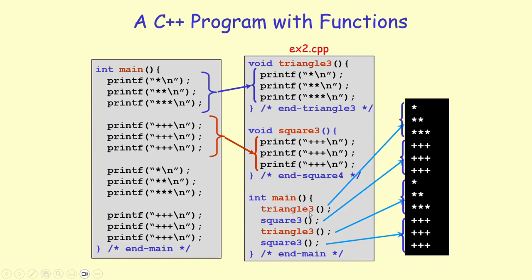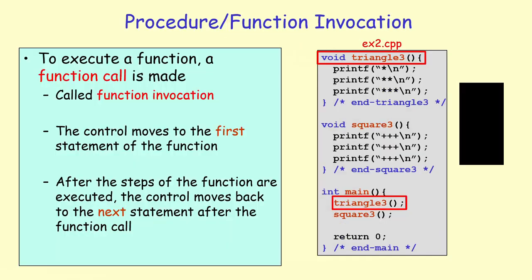So I'm just going to say triangle3 to print out the first triangular pattern, then call square3 to print out the first square pattern, then call triangle3 again to print out the same triangular pattern on the screen, and finally call square3 again to print out the 3 by 3 square on the screen. To execute a function, a call is made. This is sometimes called function invocation or function call.